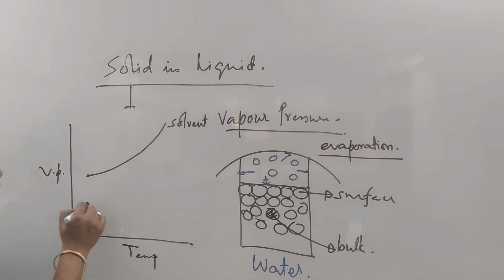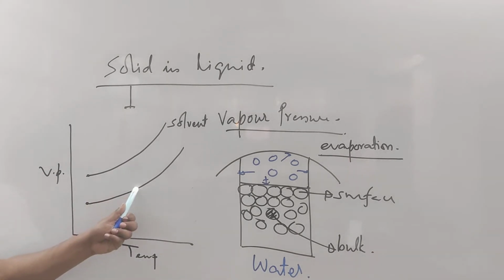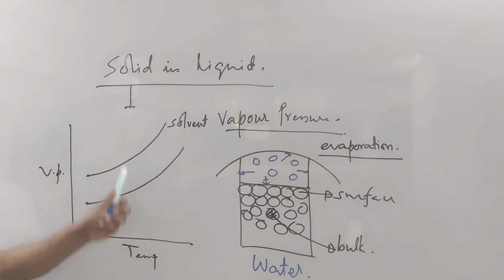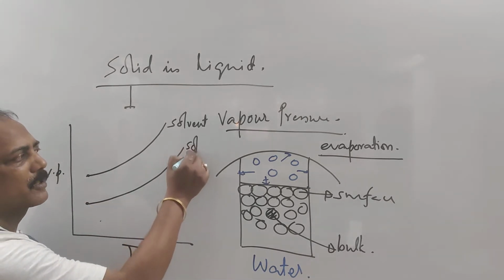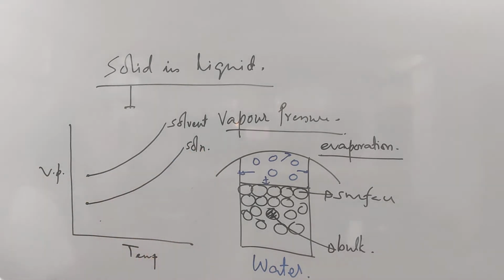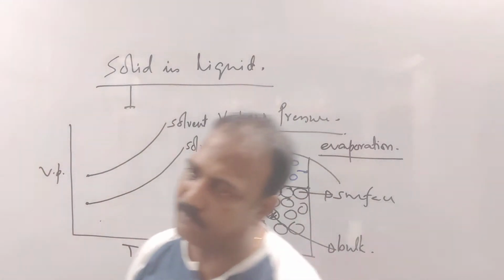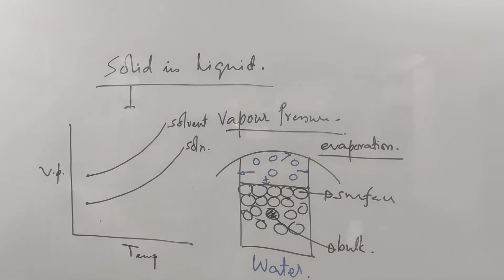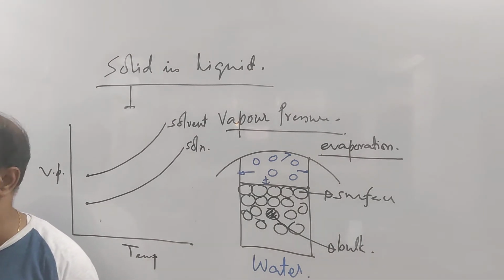So it will increase like this. Parallelly it will increase. But at any temperature, you can see the vapor pressure of the solution is less than the vapor pressure of the solvent. So this particular curve is the curve for the vapor pressure of the solution. And this whole thing is called what? The whole thing is called the vapor pressure curve, obviously for the non-volatile solute. Clear?